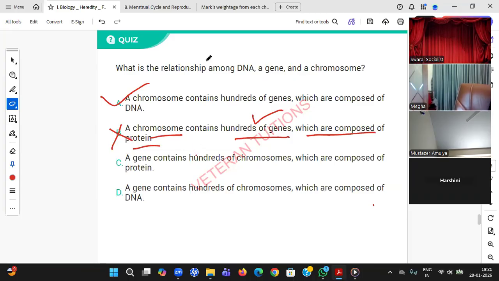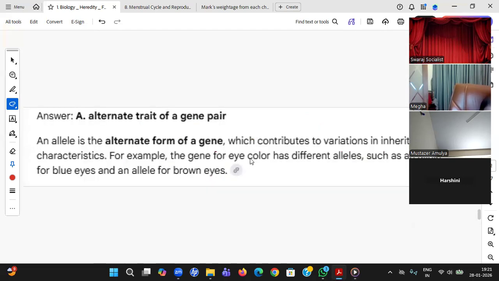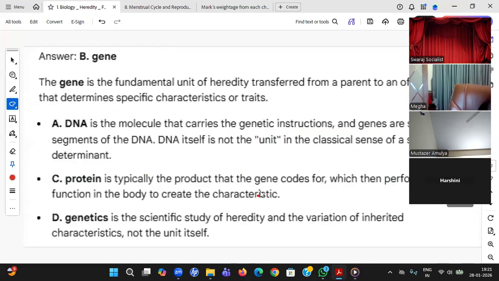Look at the second option. Genes are composed of DNA. Yeah, very good. This is right. What is DNA? DNA is not protein, student.